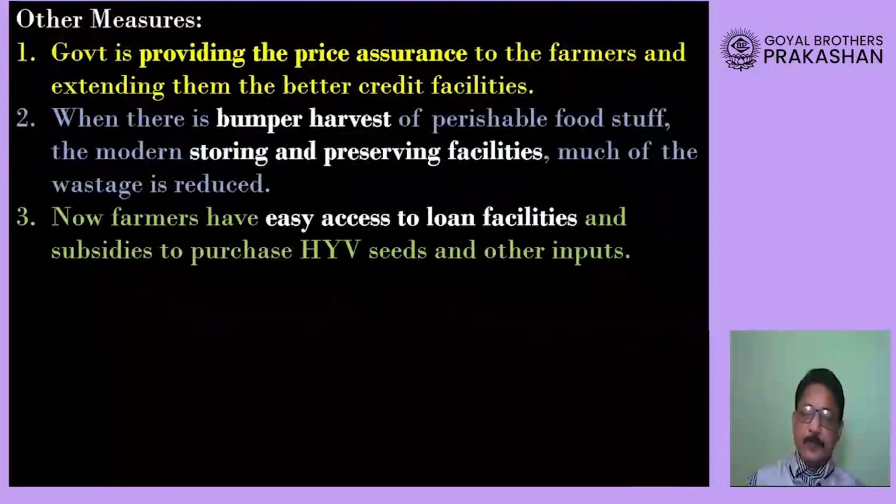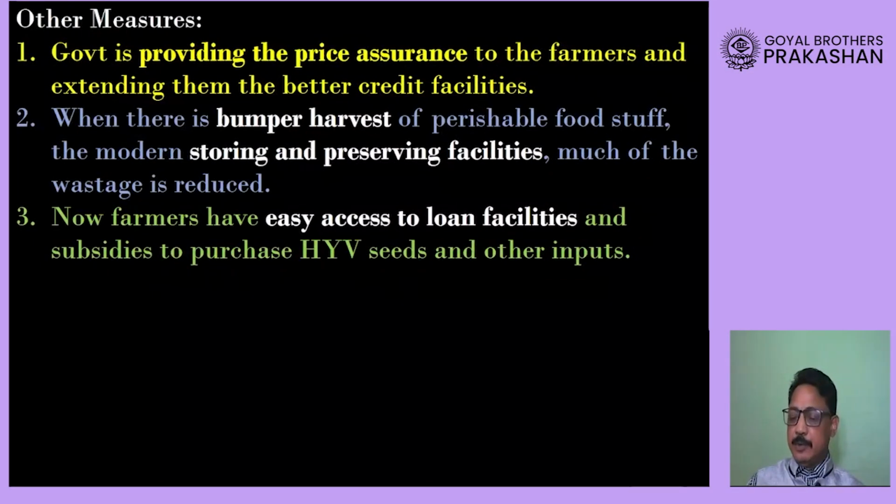Then some other measures are also taken besides this green revolution technology, dear students. Now what happens when farmers grow the crops? The most important factor in their mind will be to get a good price for their crop. So now government has started giving assurance to the farmer that the crop will be purchased at a desirable rate.